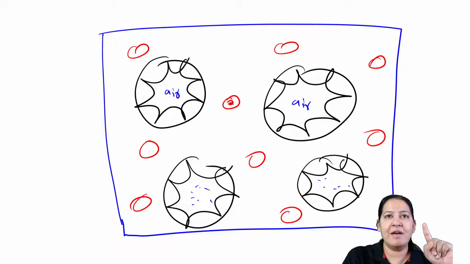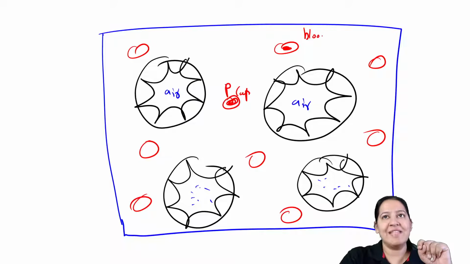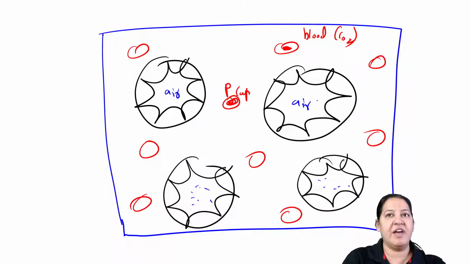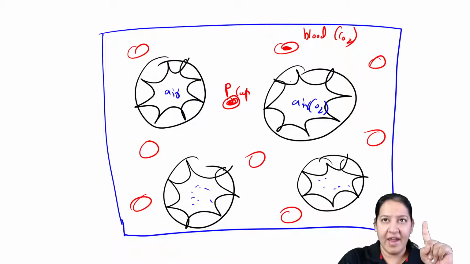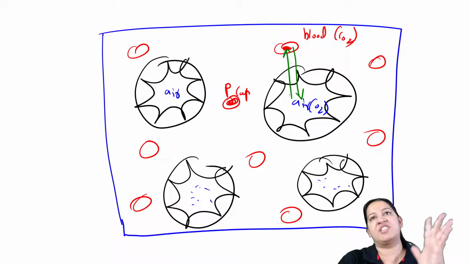Now, the blood is there in the capillary. These are pulmonary capillaries. Now, blood is present inside them. Inside the blood, we have carbon dioxide. And in the fresh air, we have oxygen. So gaseous exchange takes place here. The oxygen goes into the pulmonary capillary blood, and from the blood, the carbon dioxide comes into the alveoli. In this way, gaseous exchange is taking place here.